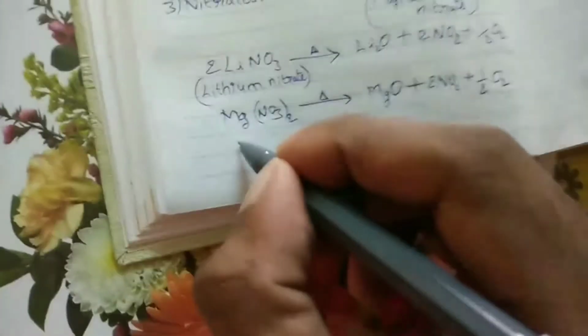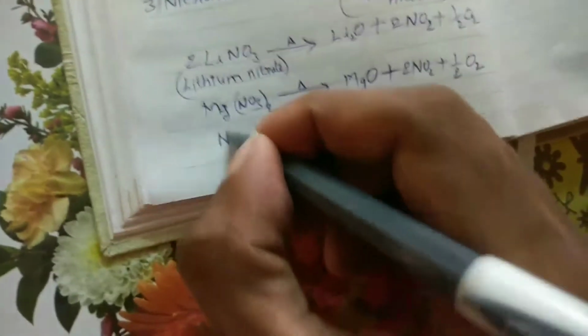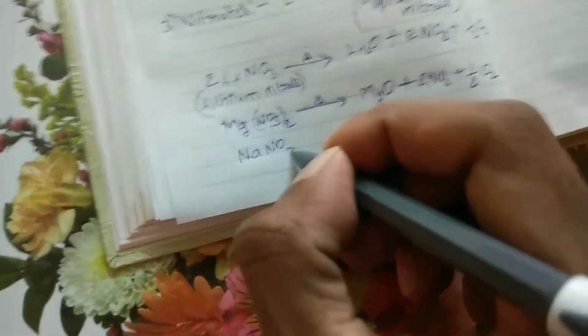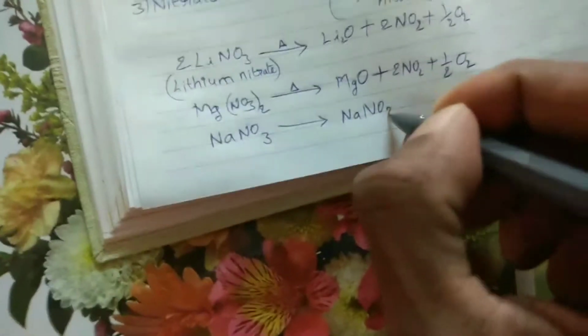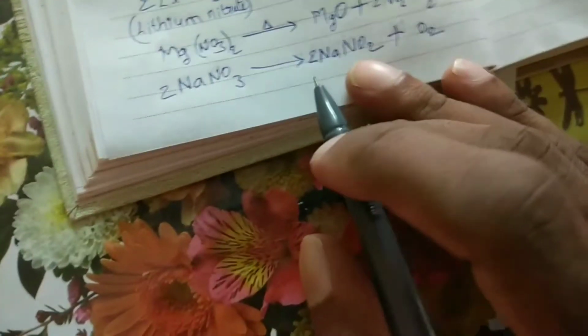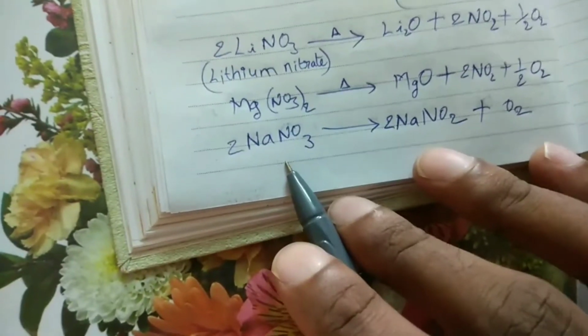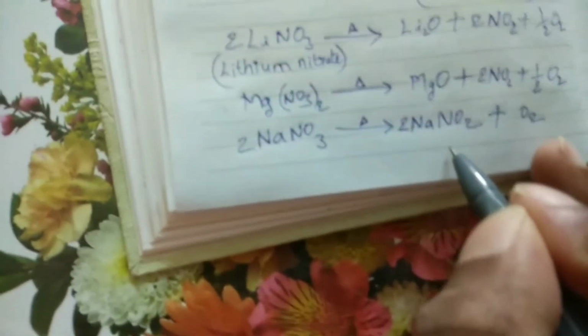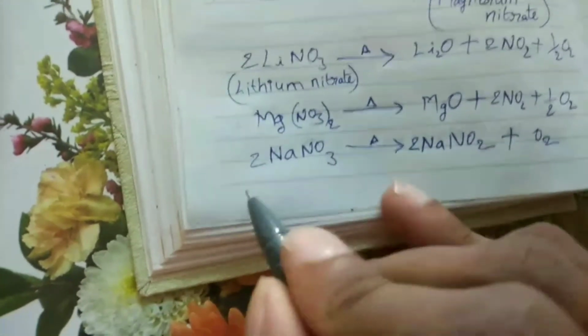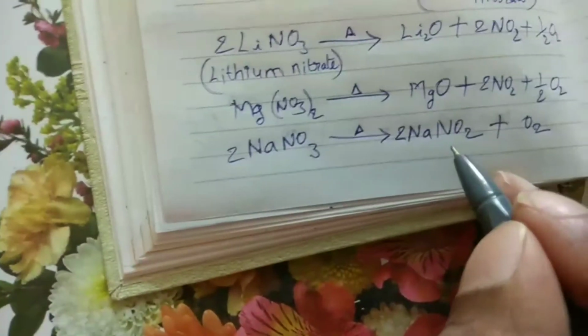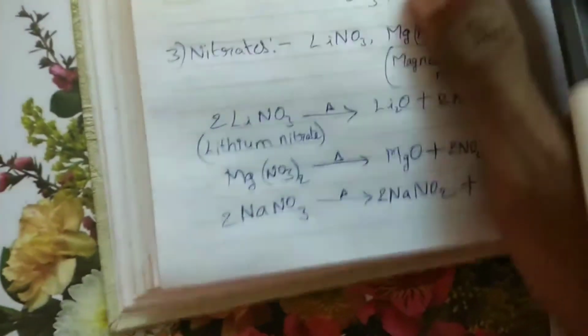first group, for example NaNO3. See this, NaNO3 gives rise to NaNO2 plus O2. So sodium nitrate NaNO3 on heating decomposes to sodium nitrite NaNO2. This is sodium nitrate, this is sodium nitrite, plus oxygen is formed.